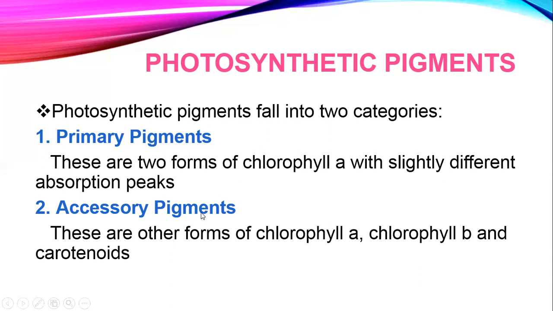Then what comes in the accessory pigments? Accessory pigments include the other forms of chlorophyll. As I told you, there are other forms of chlorophyll as well: chlorophyll b and carotenoids. So other forms of chlorophyll, chlorophyll b and carotenoids, are included in the accessory pigments.